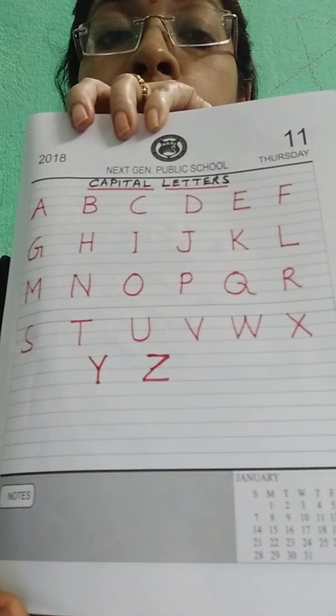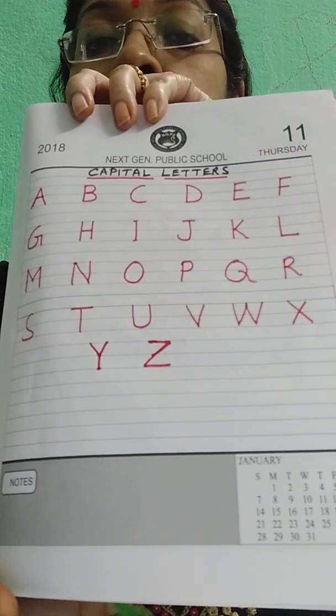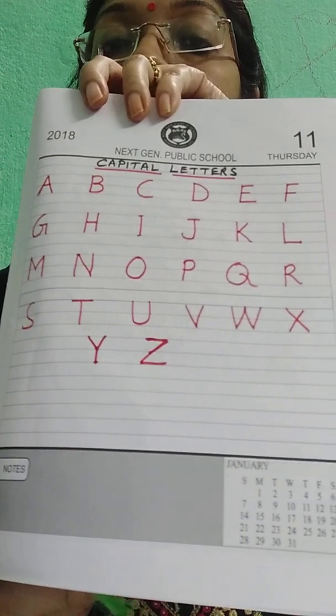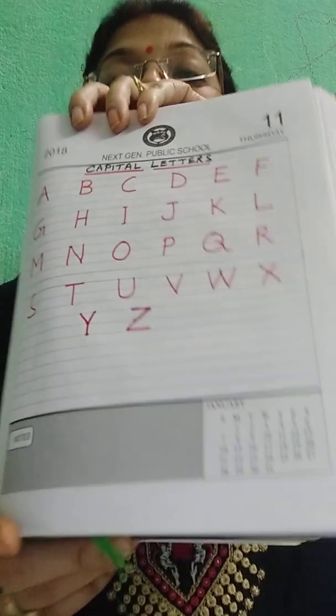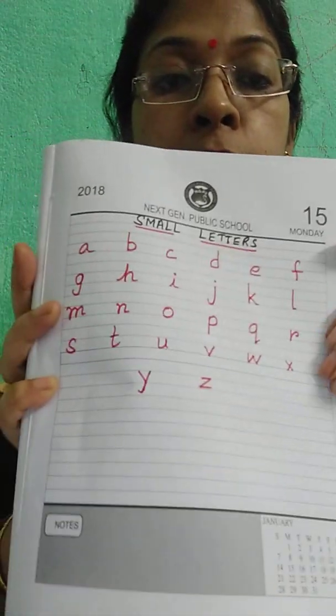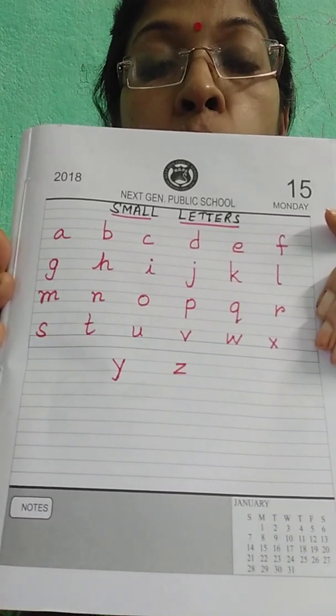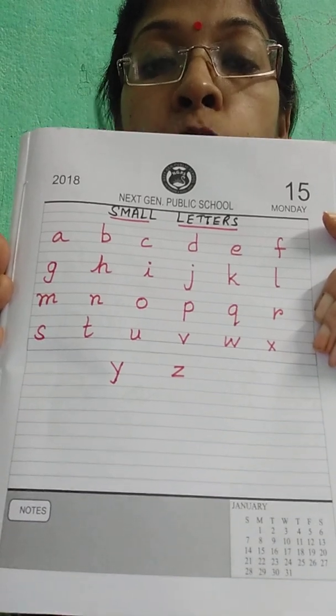These are all capital letters. See, A, B, C, D, E, F, G, H, I, J, K, L, M, N, O, P, Q, R, S, T, U, V, W, X, Y, Z. In the same way we have small letters also. These are all small letters: a, b, c, d, e, f, g, h, i, j, k, l, m, n, o, p, q, r, s, t, u, v, w, x, y, z. So there are two types, capital letters, 26 letters, and small letters, also 26 letters.